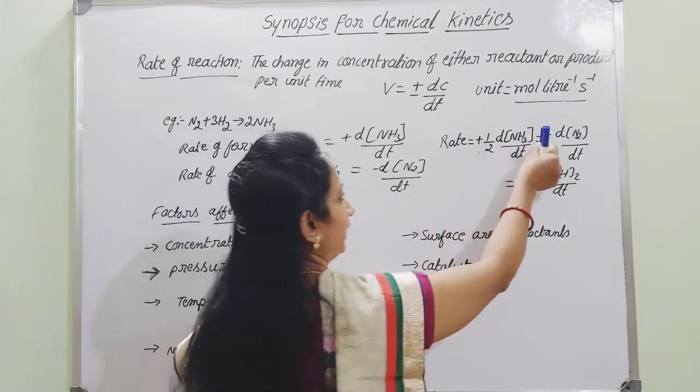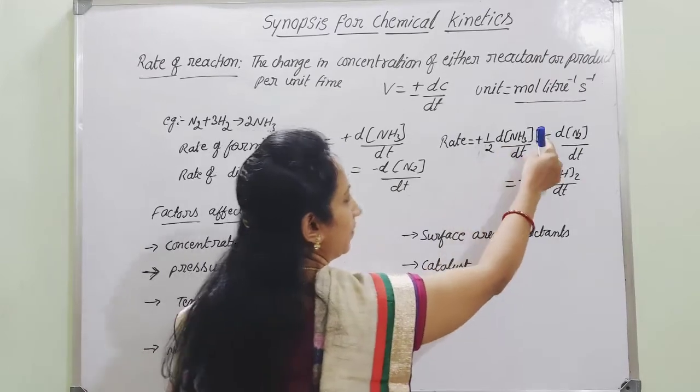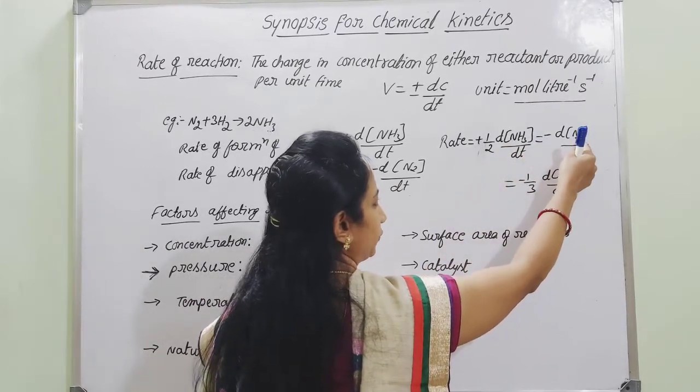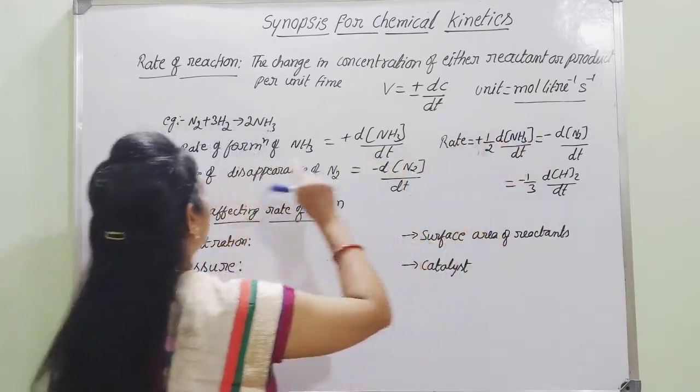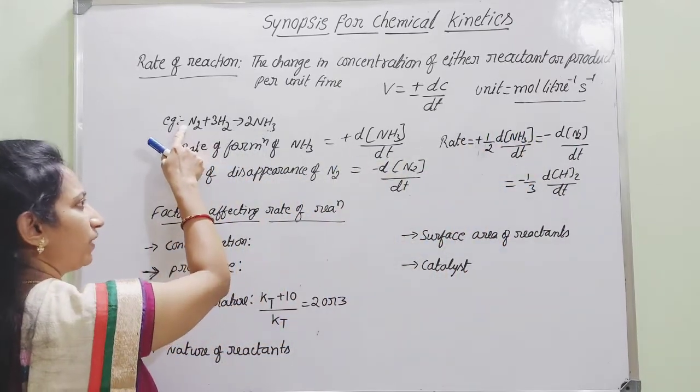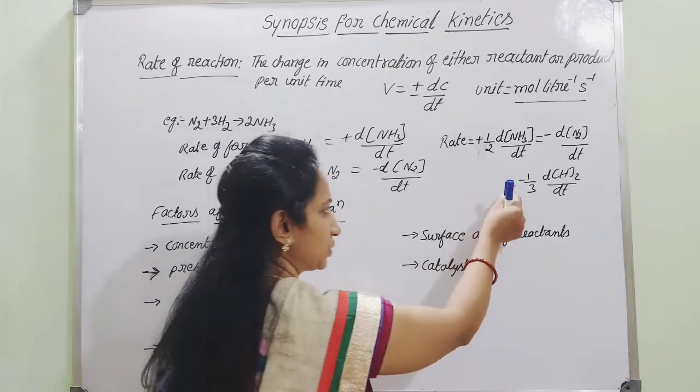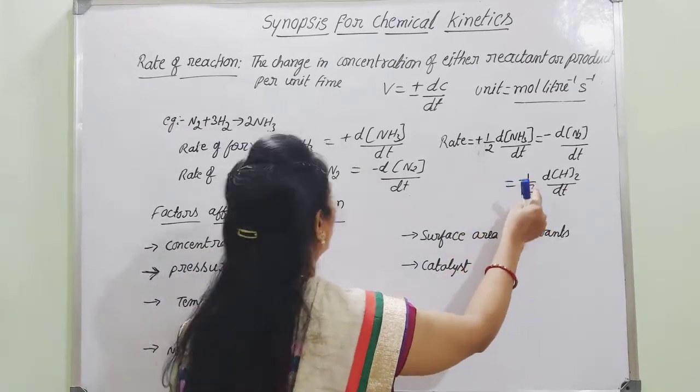That is equated with minus d of nitrogen divided by dt. Here no need to divide by 2 because the number of moles of nitrogen is only 1. 1 by 1 is 1. That is also equivalent to minus 1 by 3.